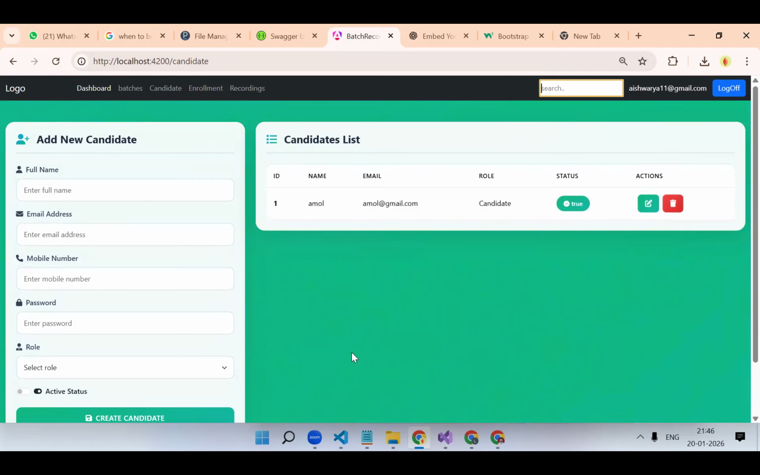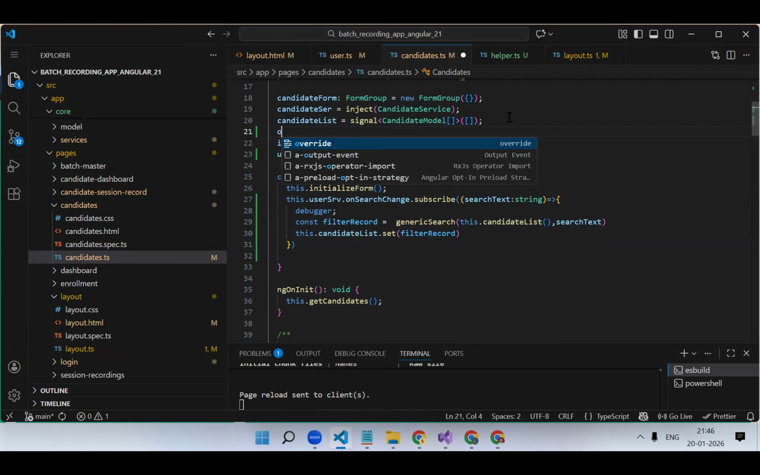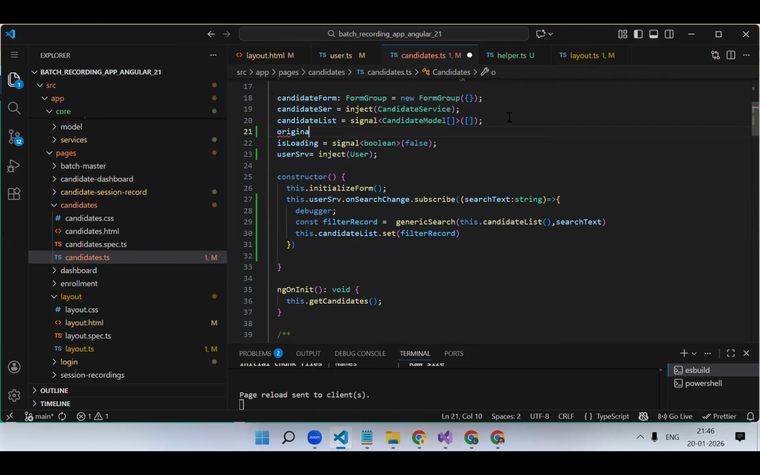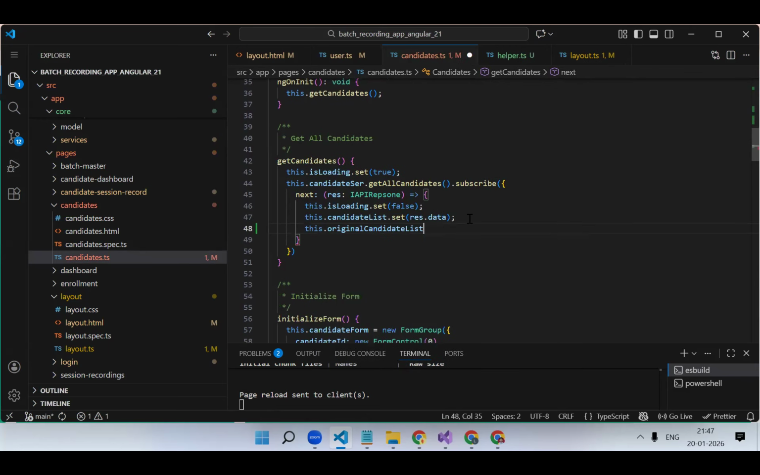As it is, right? So now here, this is the only array we have. If we are modifying this array, do we have the previous array again? No, right? So we need to maintain a copy of it. Okay, original candidate list. Here we will keep our original data, what we got from the API, so that if the search text is empty, we will assign this data. But here also we need to do the same thing.